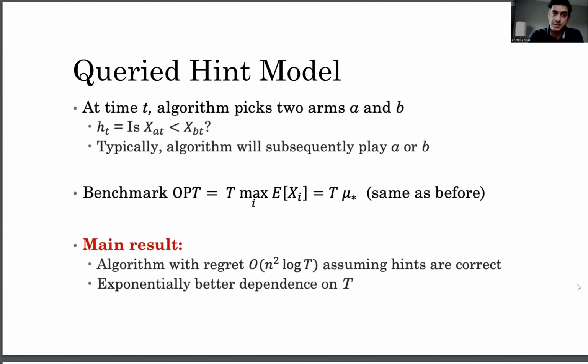Now, the hint model is very similar to the one we saw in the previous section. At time t, the algorithm gets to pick two arms, A and B. We ask the ML model which one of the two is best, we get a response, and we play that arm. Here we will assume that the hints will be correct in every round, and we will compare against the benchmark of the optimal fixed action. The result that we will get is that the regret will be of the order of n squared times log T, so we get exponentially better dependence on the time horizon.